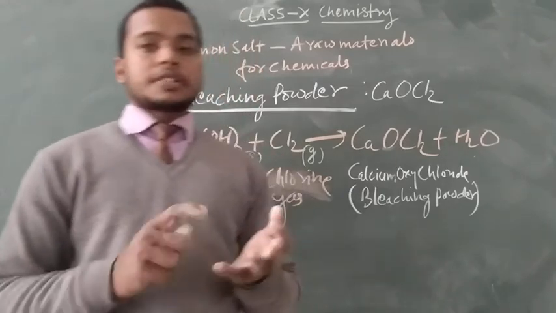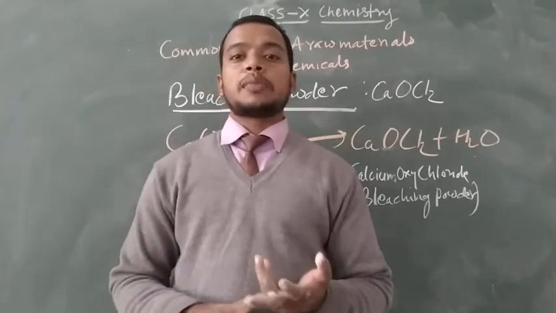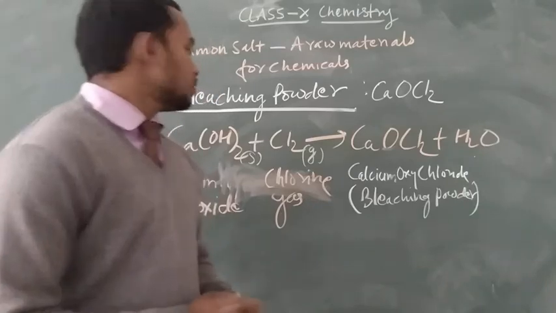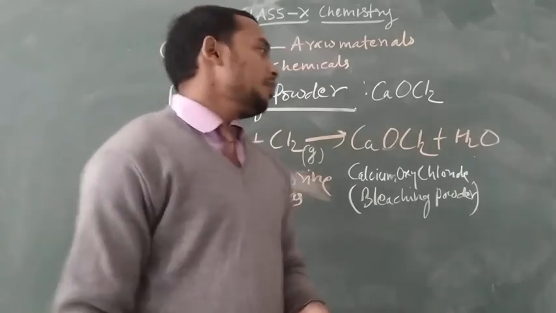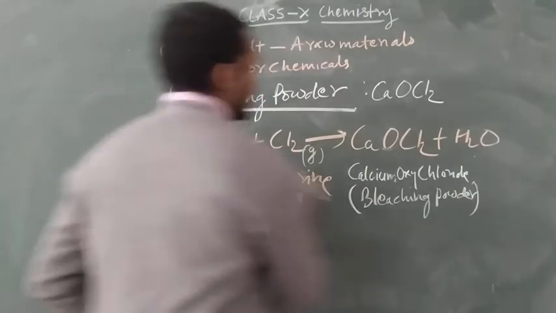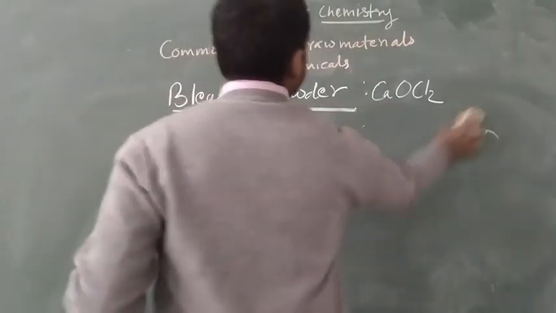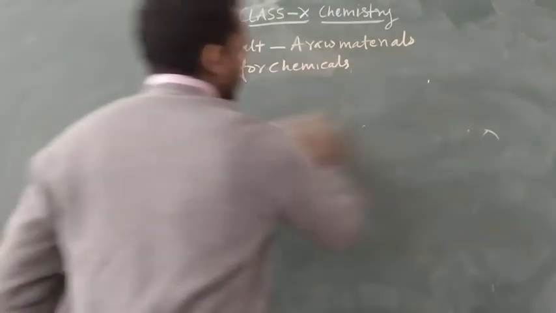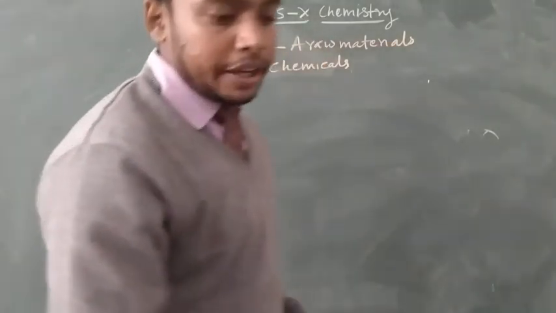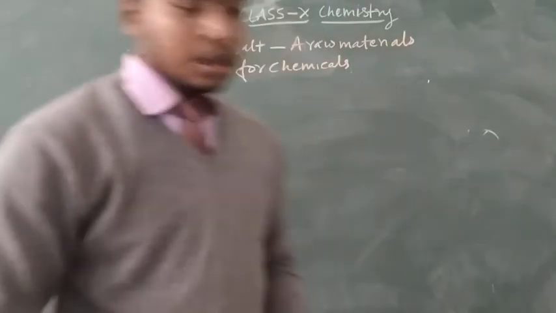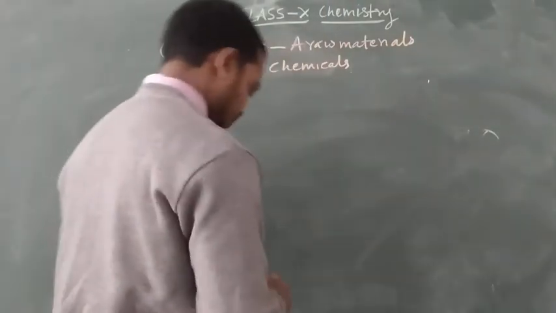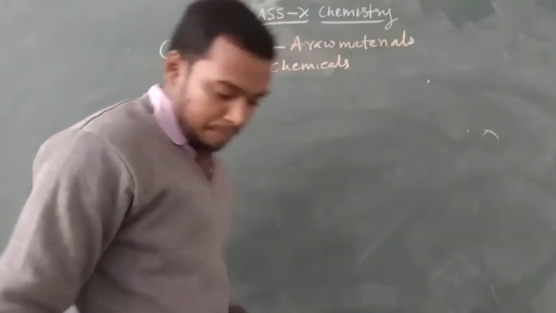The first chemical is sodium hydroxide. The second chemical, formed with the help of chlorine gas, is calcium oxychloride. The next will be sodium hydrogen carbonate, baking soda. Formation of baking soda.